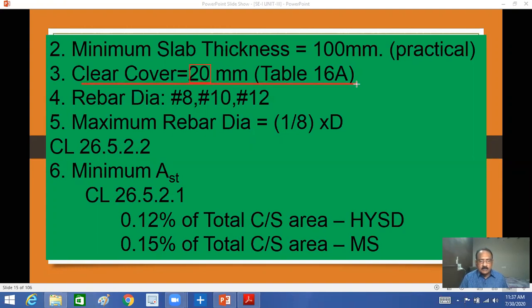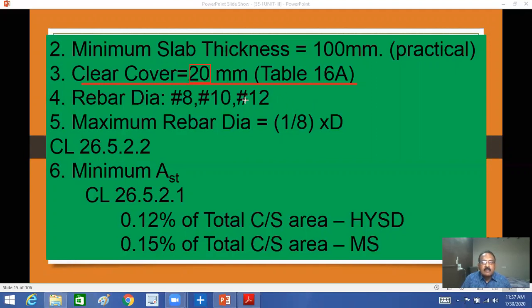Generally, bars used are 8 mm diameter minimum, 10 mm diameter, and 12 mm diameter. 16 mm is used very rarely, because if there are big spans, maybe 8 meters by 12 meters, 8 meters by 16 meters, or 10 by 12 meters, like that 16 to 20 mm is used.